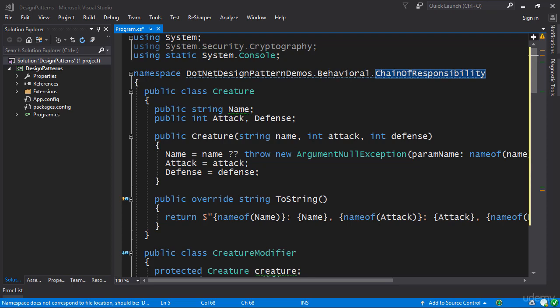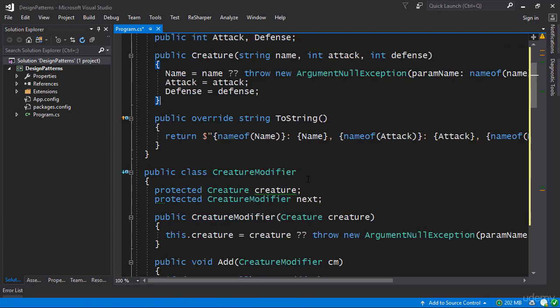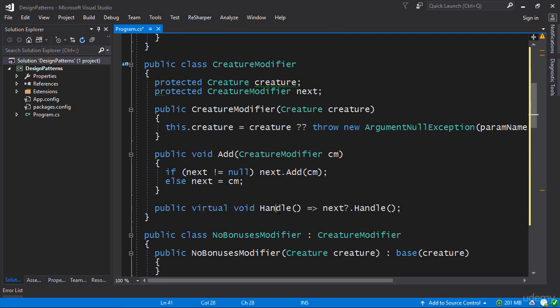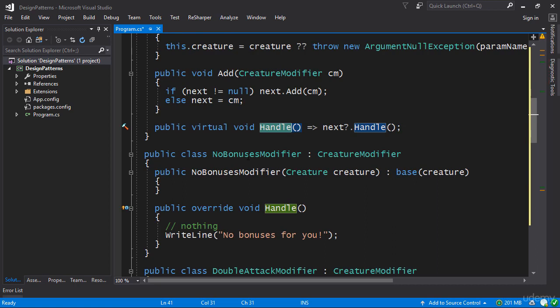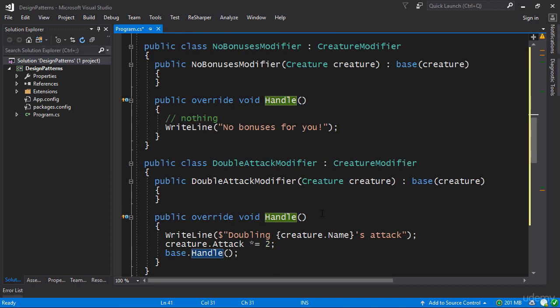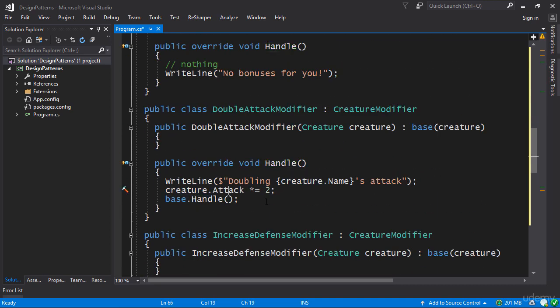Okay, so coming back to the classic implementation of chain of responsibility, I have to confess that I don't like it. There are many reasons why, but the biggest reason is that the actual handle method here in our bonuses implementations permanently modifies the creature. It takes the creature and modifies its state permanently. I don't want this. I don't think it's a good idea. I think this prevents us from removing the modifiers later on.